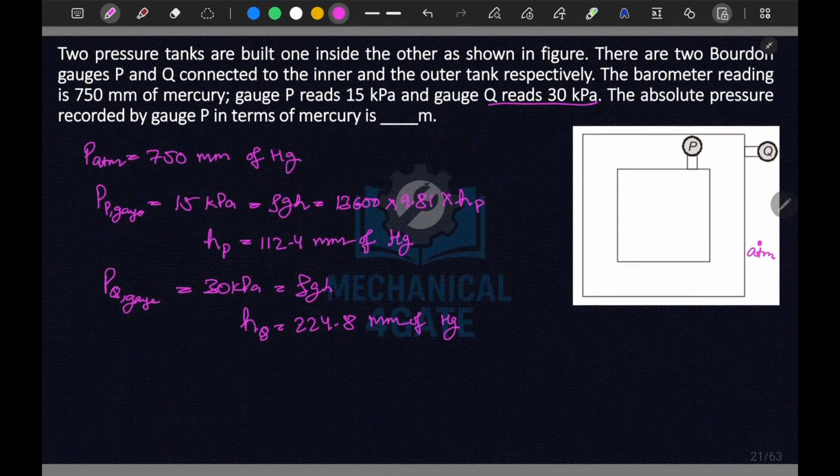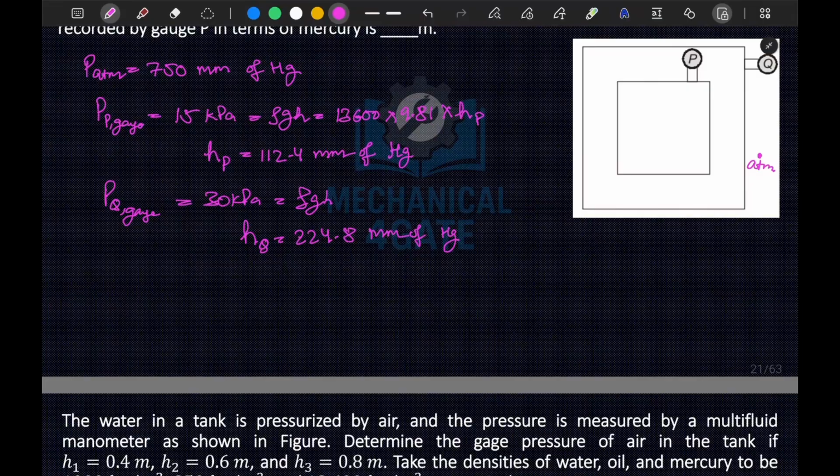Now it is asked for the absolute pressure recorded by P. First, P at Q absolute is equal to P at Q gauge plus P atmosphere.